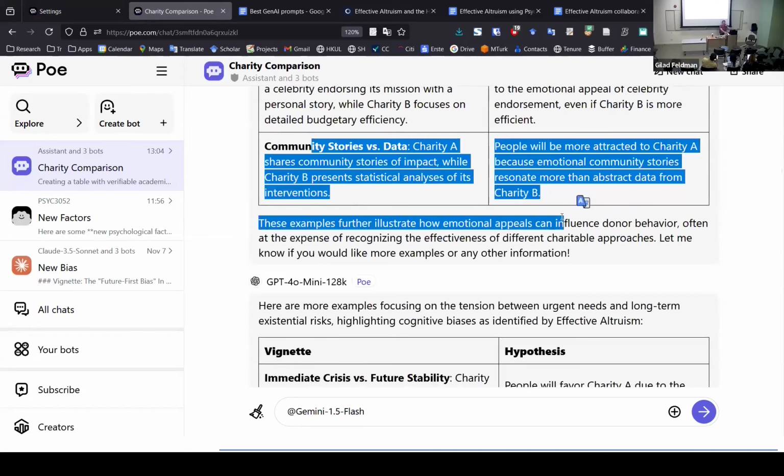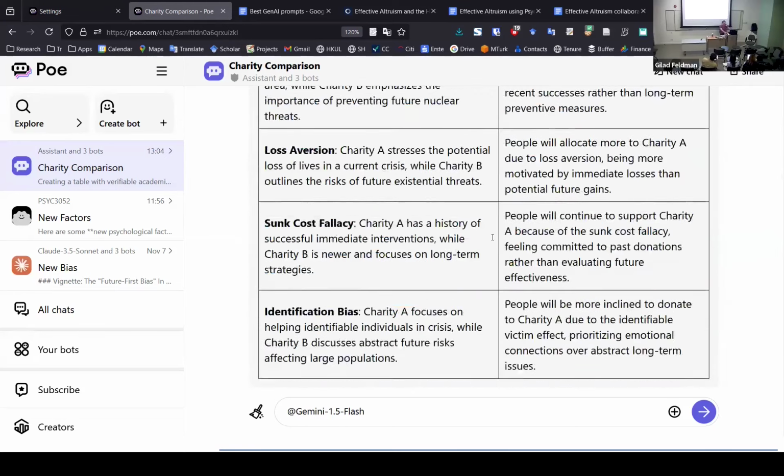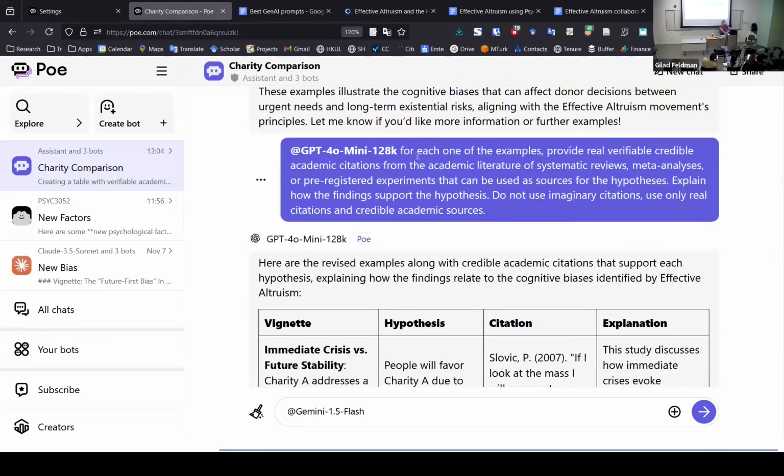So I did 20, and then I got 20 or 30. Then I got a little bit tired. And then I wrote, for each one of these examples, provide real, verifiable, credible academic citations. So sometimes ChatGPT has a very developed sense of imagination. It imagines all kinds of citations, but you can fight this with a good prompt. So if you tell ChatGPT that you only want real academic citable sources, then it will give you that. And then I give examples of what I prefer in terms of credibility. I want things that are systematic reviews, meta-analyses, or pre-registered experiments that can be used as sources for the hypothesis.